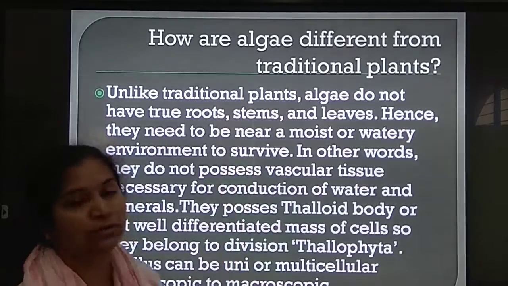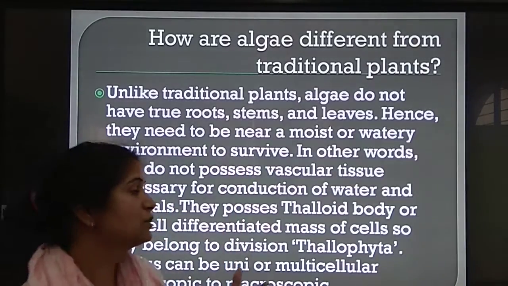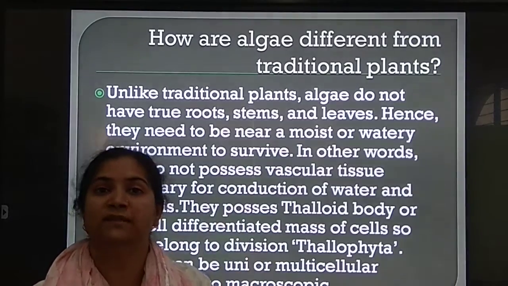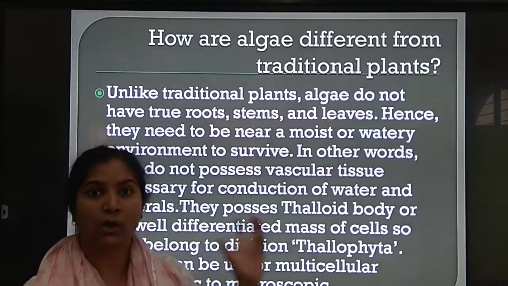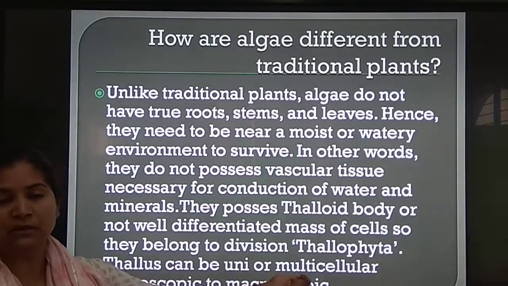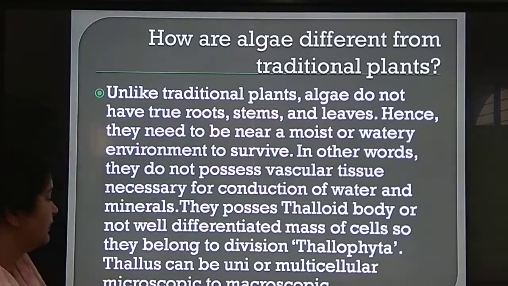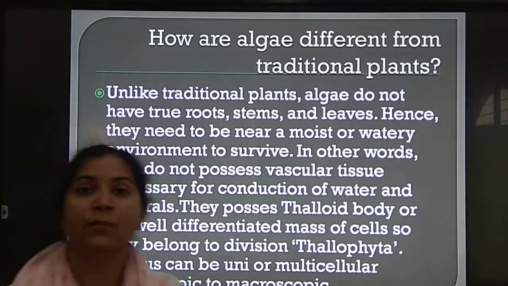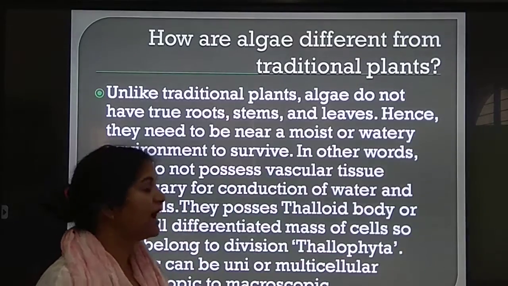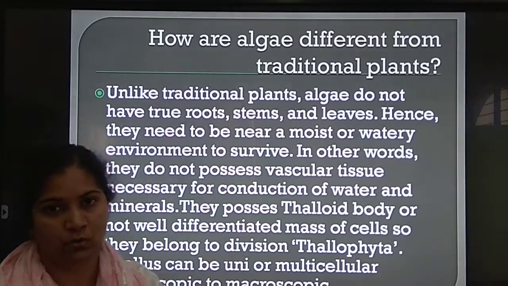We already know that in them there is no leaf, no roots, no stem. So their body is not well differentiated. That body is known as thallus-like body or thalloid body. And the thallus can be unicellular or multicellular. Microscopic means it can be observed by microscope, or some algae can be macroscopic, which can be visible without the help of a microscope also.